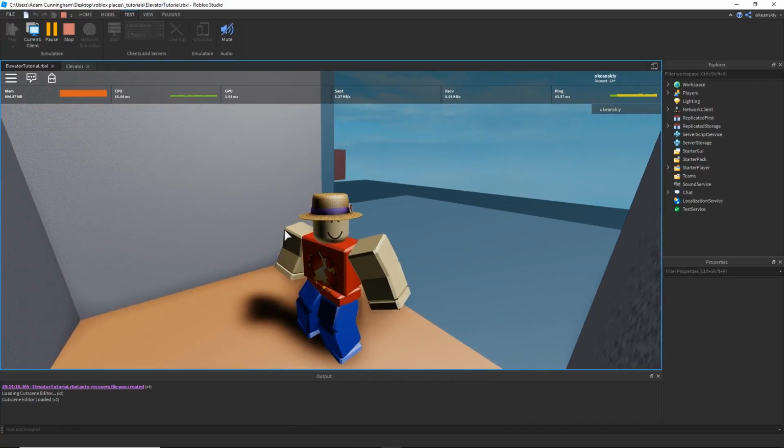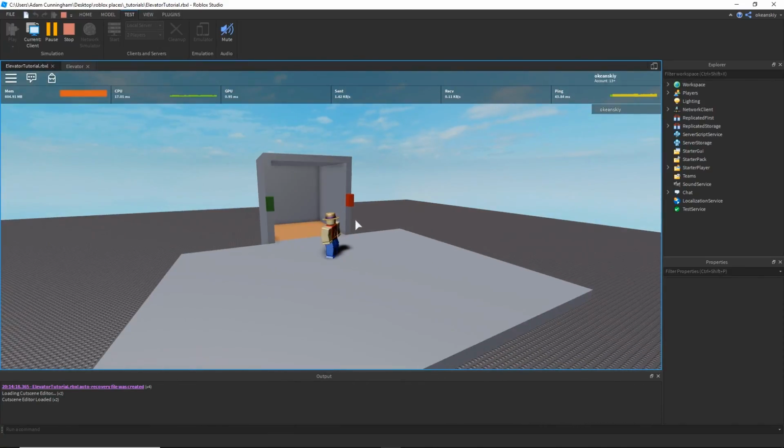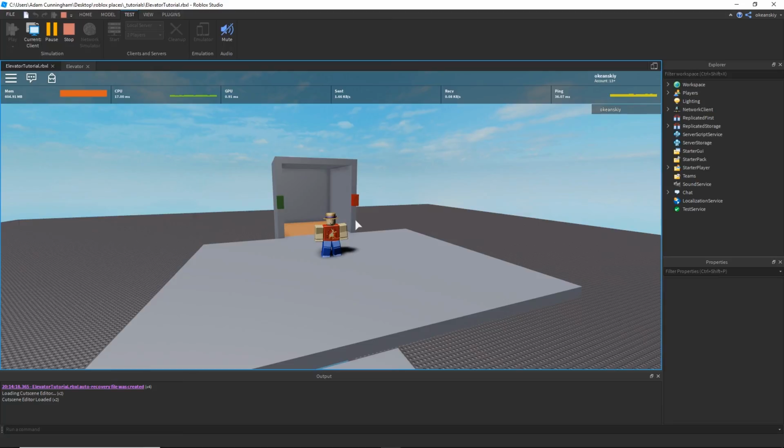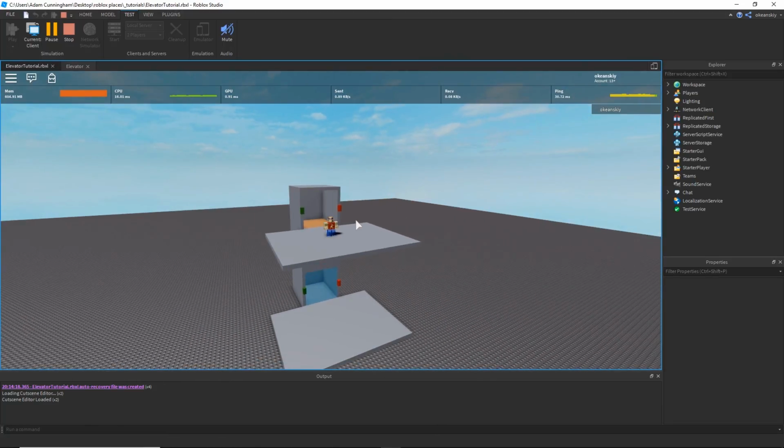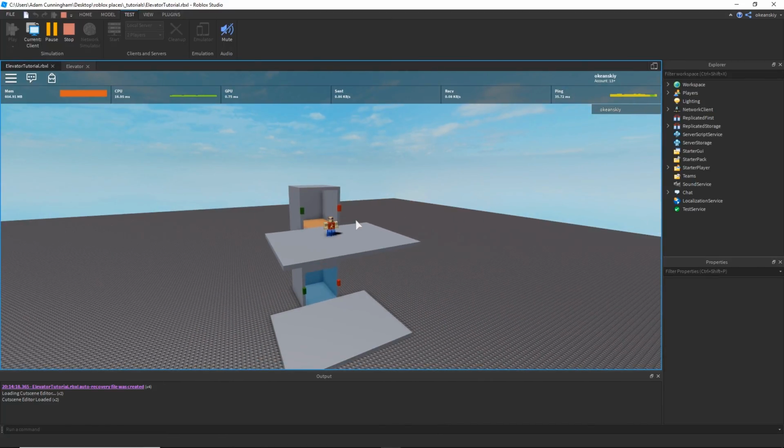So this has been a nice elevator. It's nice and smooth because it uses a prismatic constraint. It's not like it updates the position every point some seconds. It's just a complete smooth movement. Nothing wrong with it. Looks really nice.